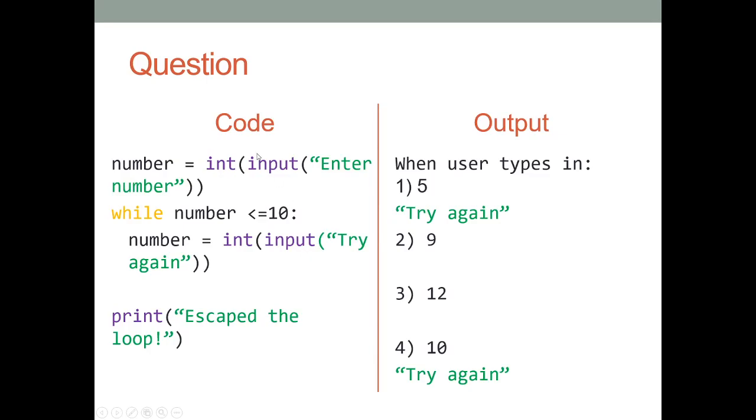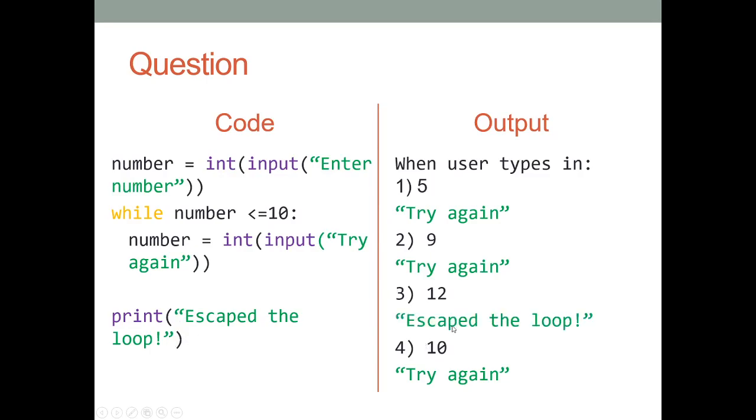This one is just to show you how it hasn't disappeared. If the user types in 5, it's going to say try again because it's looking for a number less than 10. If you type in 9, it's going to say try again. If you type in 12, it will get to this escape the loop.